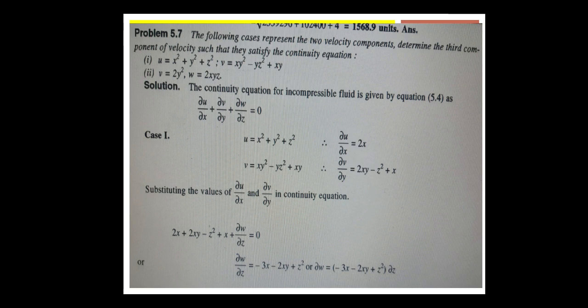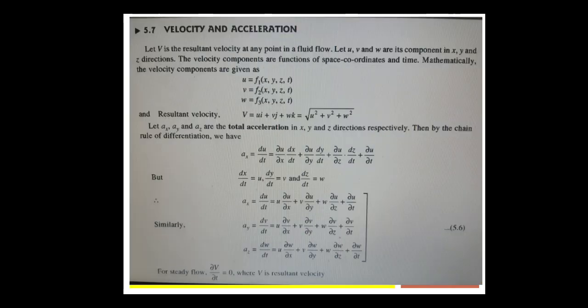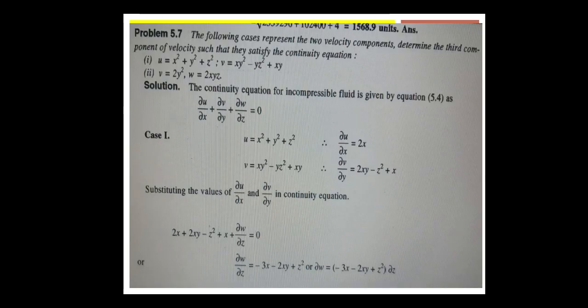Determine the third component of the velocity such that they satisfy the continuity equation. According to the continuity equation of incompressible flow, in the last class we discussed the continuity equation for incompressible flow: dou u by dou x plus dou v by dou y plus dou w by dou z is equal to 0. This is the equation.